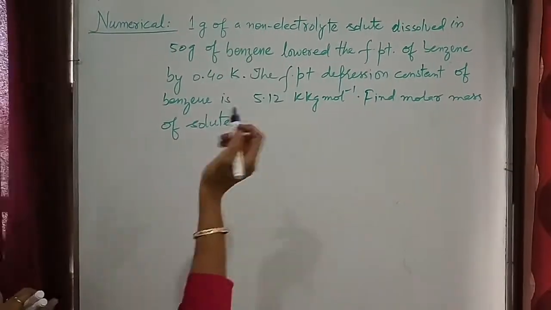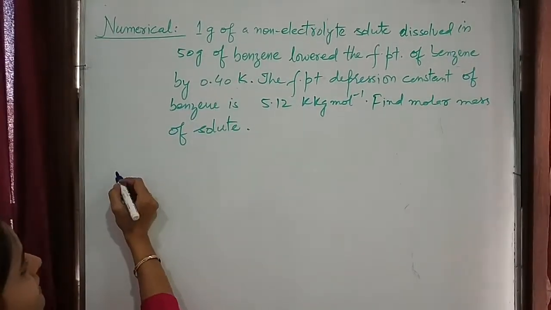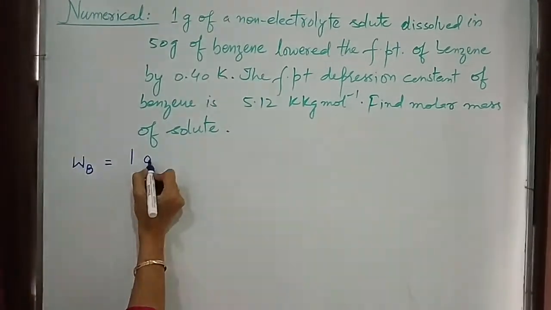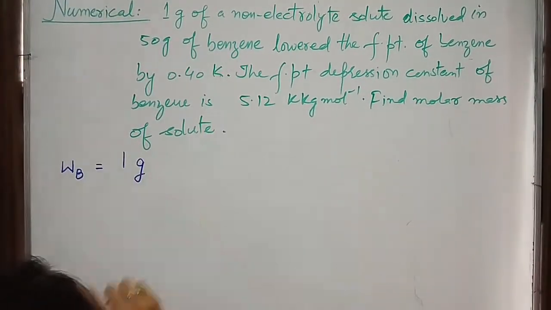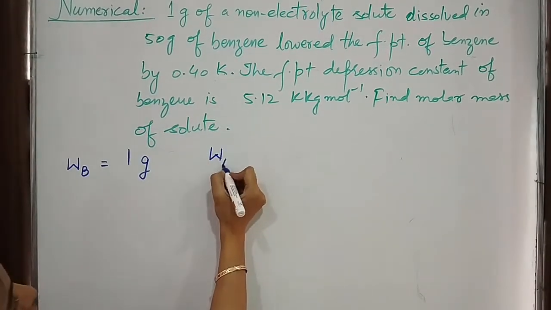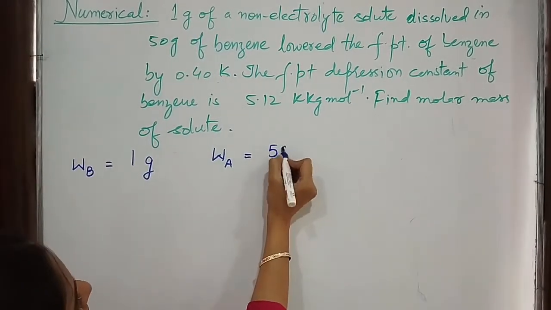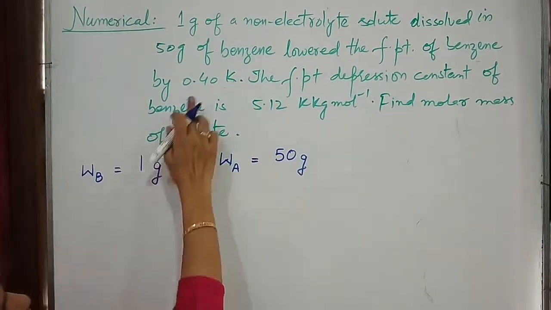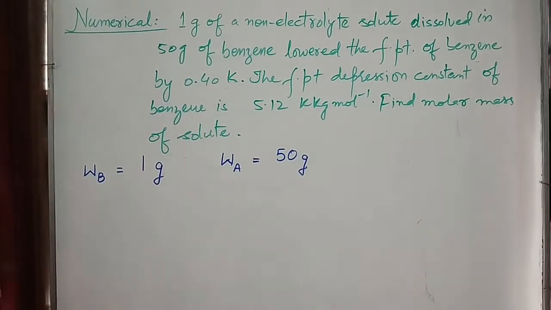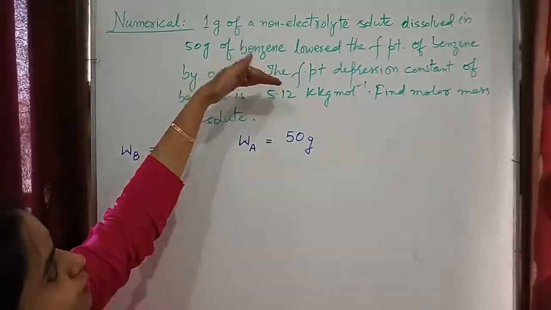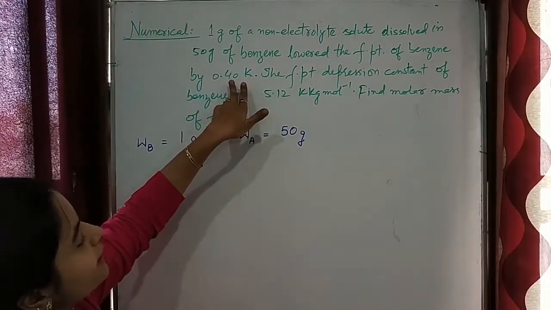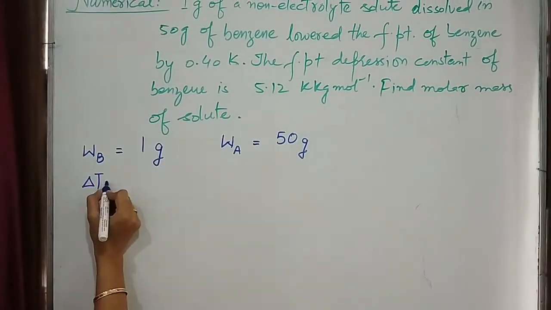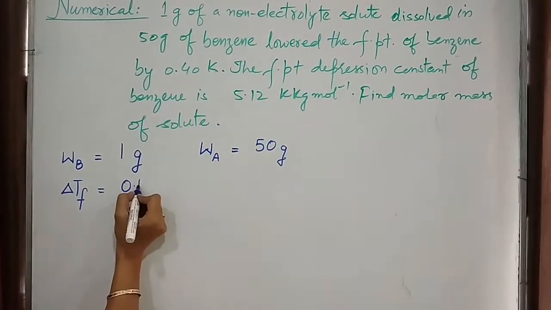So, what is given to you? 1 gram of non-electrolyte solute, that is Wb, is given to us, which is equal to 1 gram. Then dissolving 50 gram of benzene, it means Wa is also given to us, it is equal to 50 gram. Lower the freezing point of benzene by 0.40 Kelvin. It means when we add this solute to benzene, freezing point decreases by 0.40 Kelvin. It means this is delta Tf, which is equal to 0.40 Kelvin.